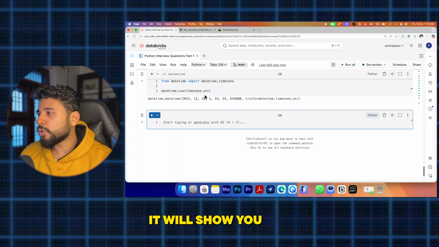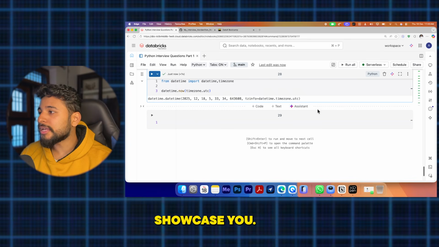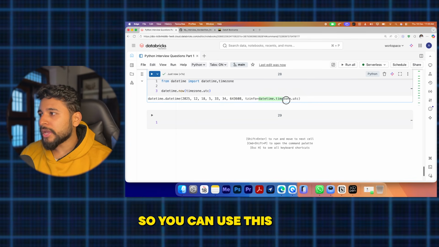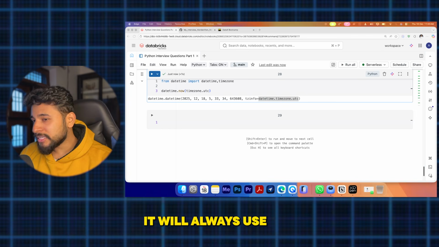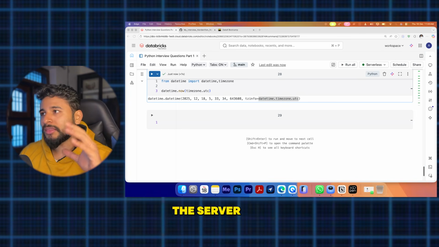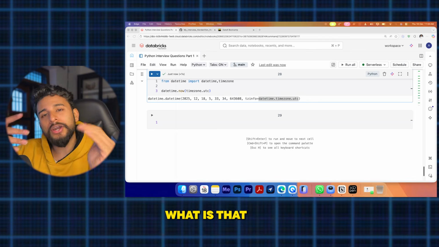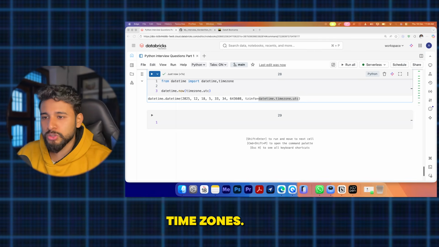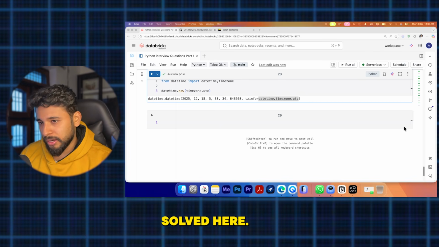Now it will show in which time zone it is, so you can use this time zone. Always use time zone aware datetimes to avoid partitioning errors. If the server and this match, it will match your server time zones also. So that is a very big problem that is getting solved here.